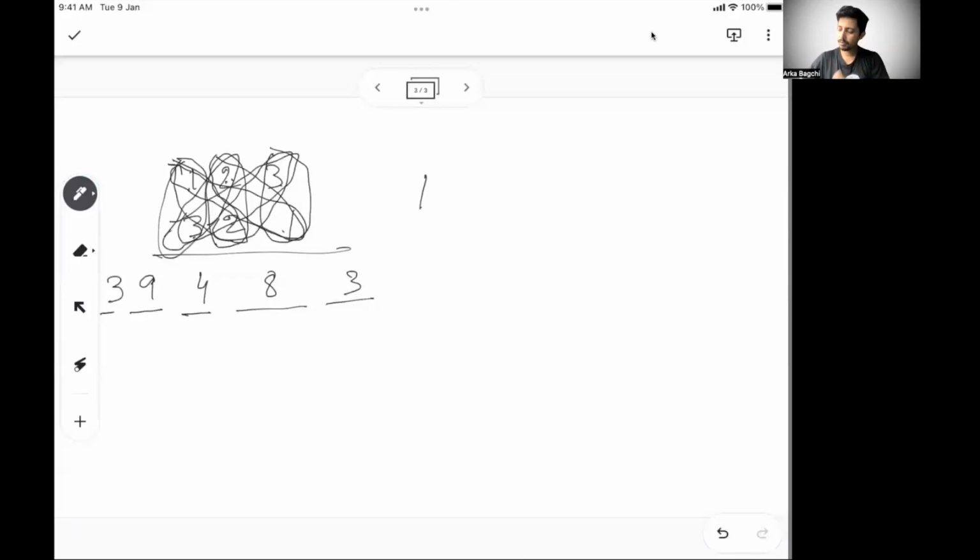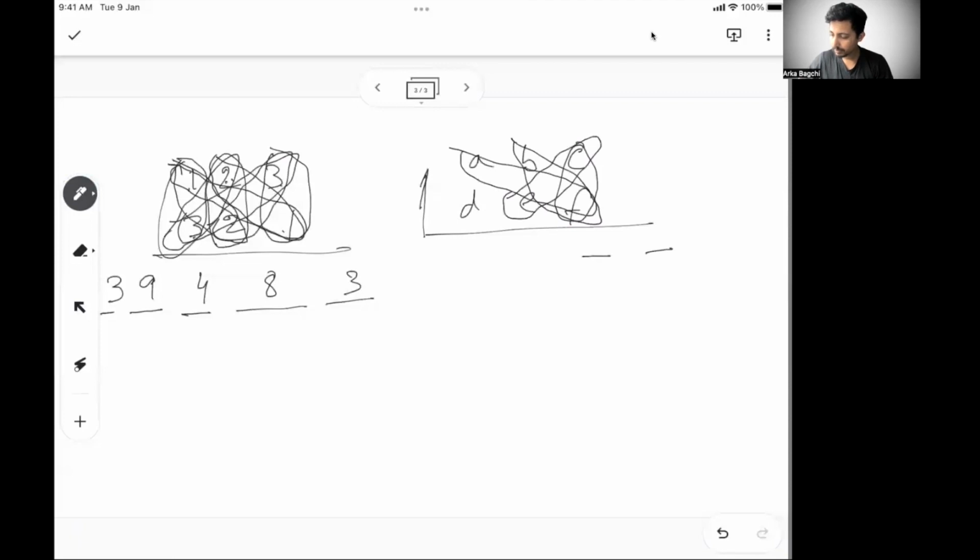So if you see this carefully, what we did, again, try to identify the trend: A, B, C, D, E, F, right? So first we take these two. This is my first digit. Like two-digit multiplication, what we did, B into F, and these two cross multiply and add. This is my second digit. My third will come from cross multiplying the extreme ends and the middle one, and then add all of them. So this is my third. What will be my fourth? My fourth will be again these two, A into D, E, B into D. And my last one is going to be this. So this is my family.